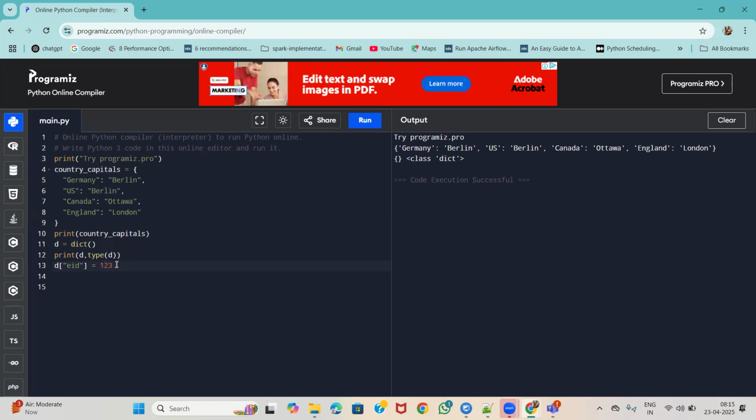Okay, now let us see by printing this dictionary. See, can you see this? So this is how we can add an element into the dictionary.